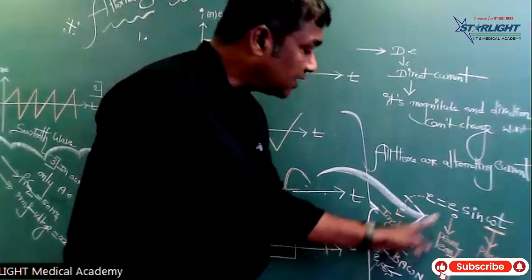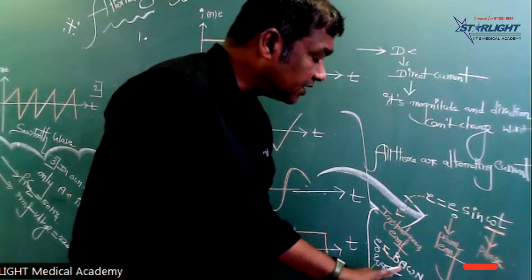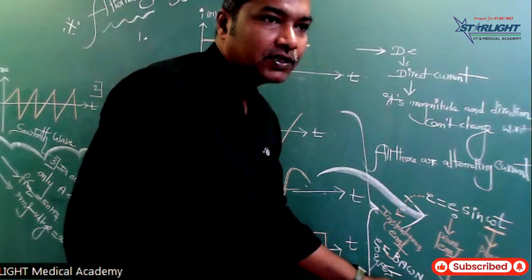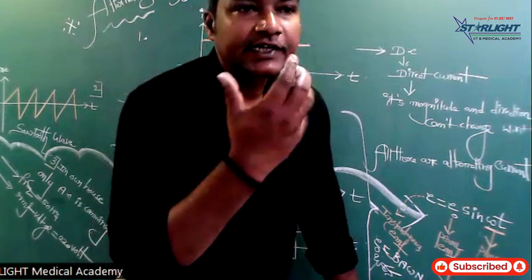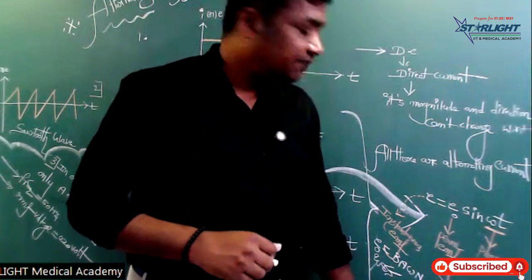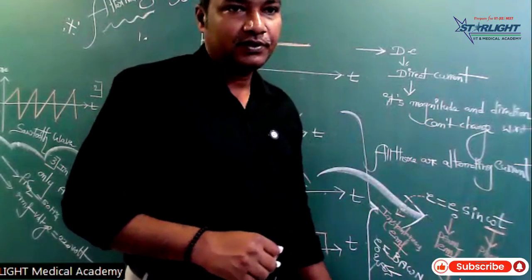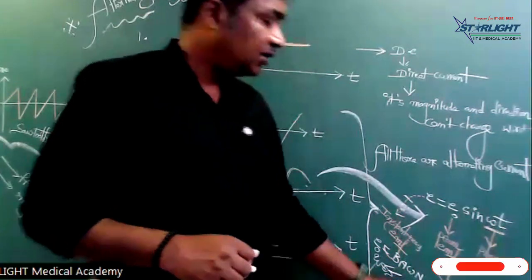E is equal to E naught sin omega t. B means magnetic field, A is the area of the coil, omega is the angular velocity, and n is the number of turns. Inside the magnetic field, if any coil is rotated, it creates electricity with an EMF of E equal to E naught sin omega t. Very, very important: BA omega n.